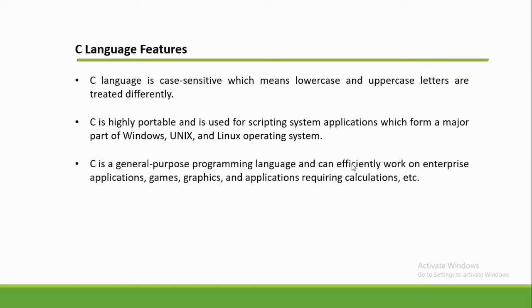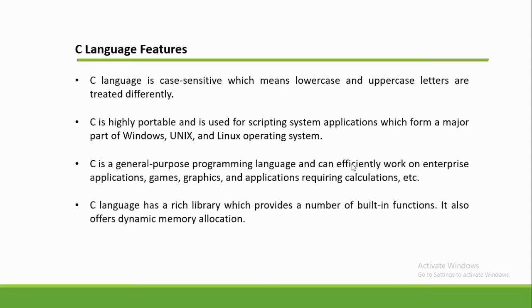C is a general purpose programming language and can efficiently work on enterprise applications, games, graphics, and applications requiring calculations, etc. C language has a rich library which provides a number of built-in functions. It also offers dynamic memory allocation. When we say dynamic memory allocation, it is the process in which it allocates or deallocates a block of memory during the runtime of a program.